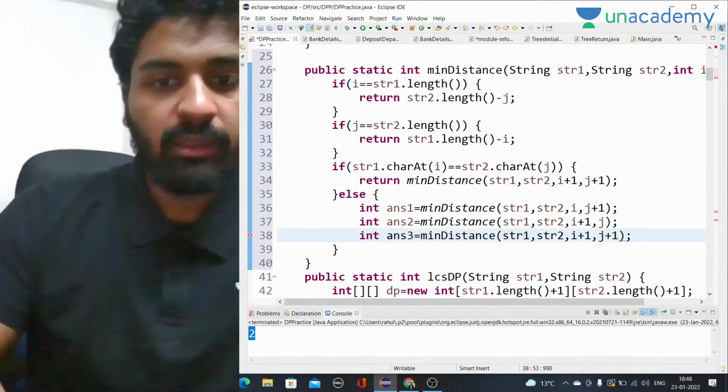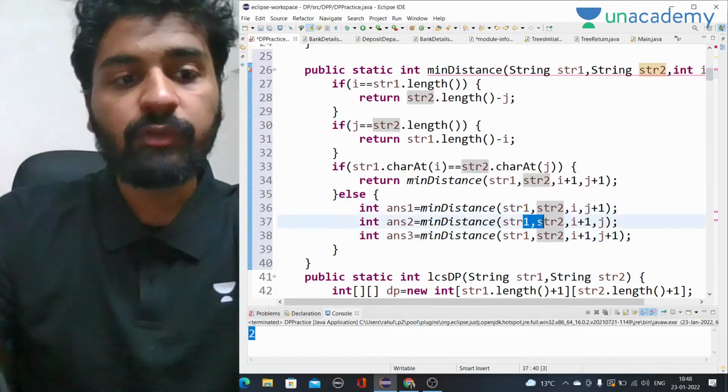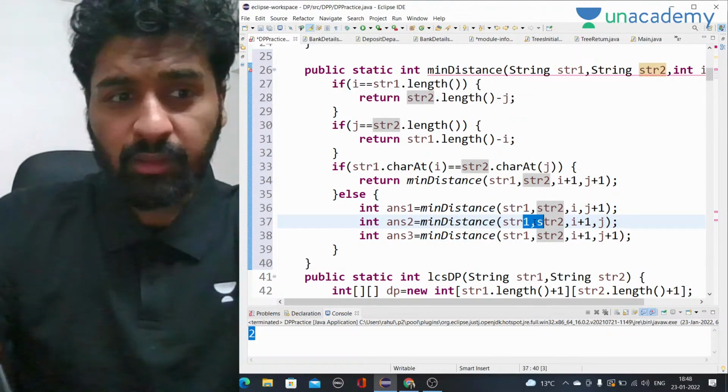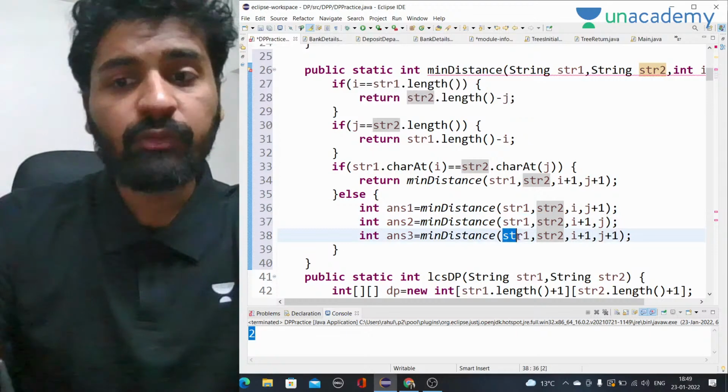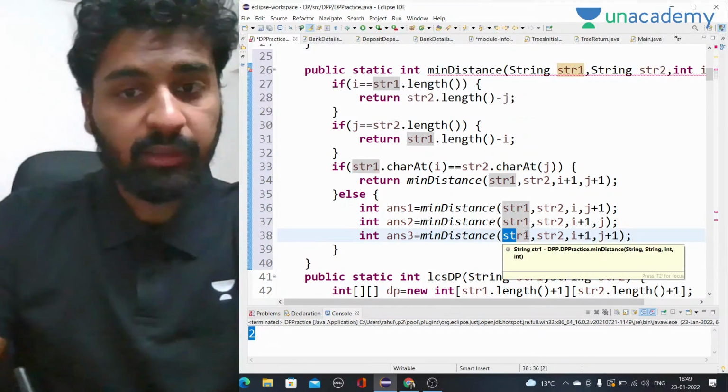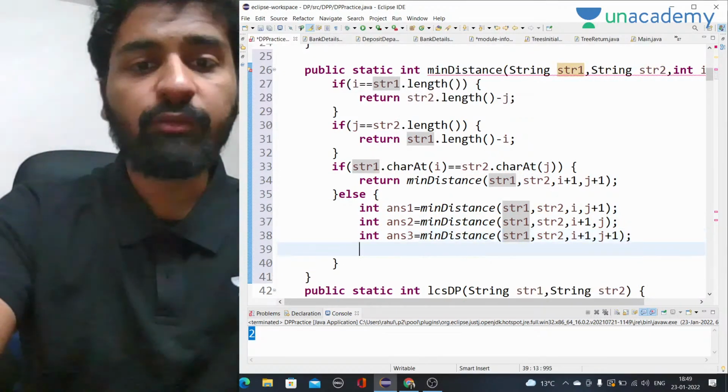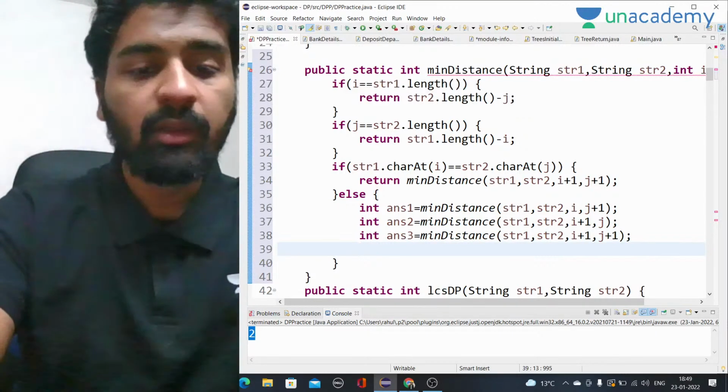One is for inserting. This case was for inserting, this was for deleting the character, and this one was for replacing the character. I have already explained this, right? Now what we have to do is we just have to take the minimum of all three and add 1.